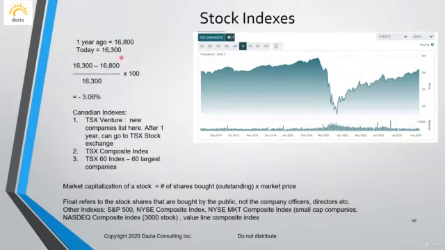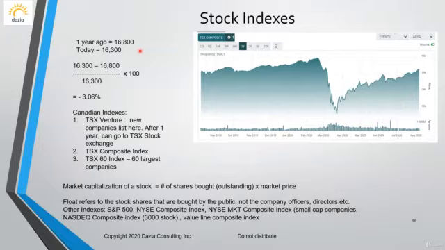Obviously 16,300 minus 16,800, that's a minus number. Sorry, so you're going to get a minus 500, right? And then the minus 500, when you divide that by 16,300 and multiply it by 100, will give you minus 3.06%. So we're going to see the stock index fell by 3.06%.